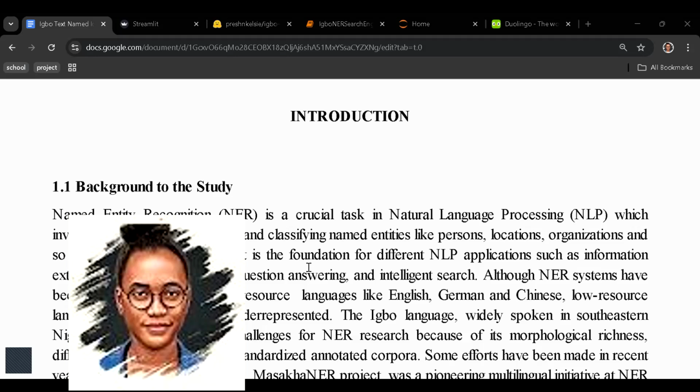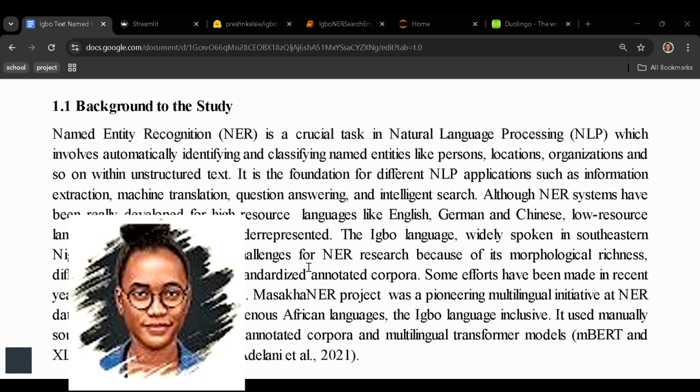What is the problem of Igbo mostly? We have this very rich language, but we have faced some issues. For example, we have different Igbo dialects, right? Someone may say Obi with a certain sound, while in another dialect, Obi does not have that sound or anything.